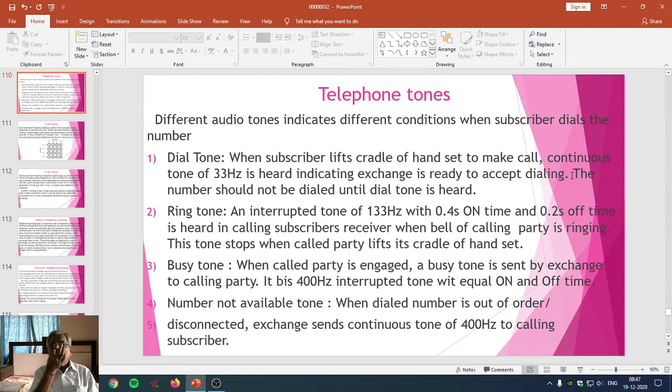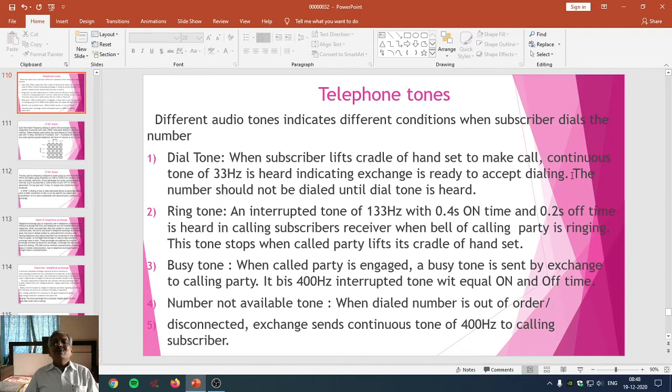After listening to this particular dial tone only, the subscriber is going to dial the number. As long as the dial tone is not heard, the subscriber is not supposed to dial the number of the person he wants to call.